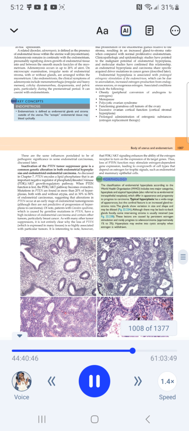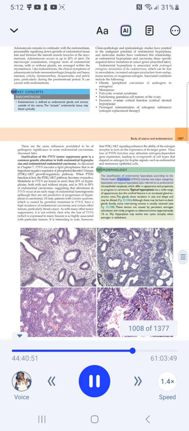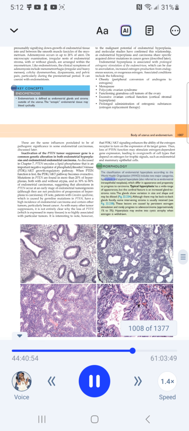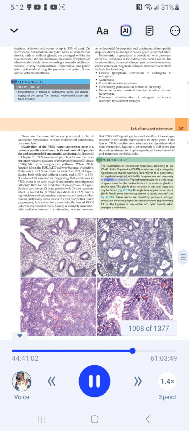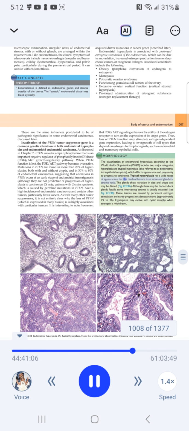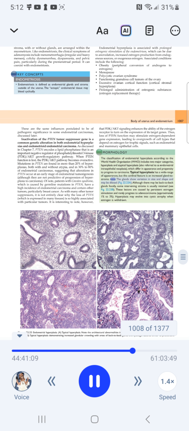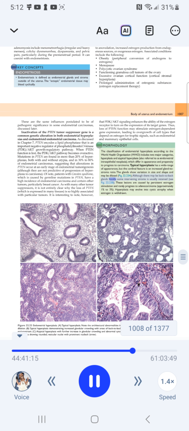Morphology. The classification of endometrial hyperplasia according to the World Health Organization, WHO, includes two major categories, hyperplasia and atypical hyperplasia, also referred to as endometrial intraepithelial neoplasia, which differ in appearance and propensity to progress to carcinoma. Typical hyperplasia has a wide range of appearances, but the cardinal feature is an increased gland-to-stroma ratio. The glands show variation in size and shape and may be dilated, Fig. 22.23, although there may be back-to-back glands focally. Some intervening stroma is usually retained.